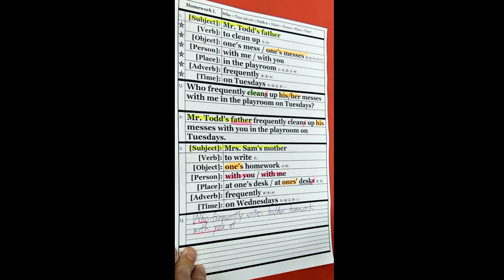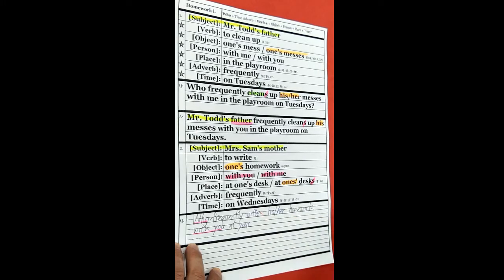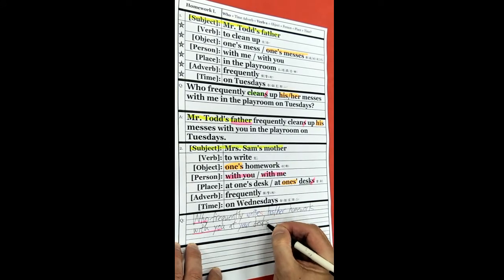So this means you and somebody, or you two. So this is going to be your, at your desk. At your, because we know you are in the group. At your desk on Wednesdays.